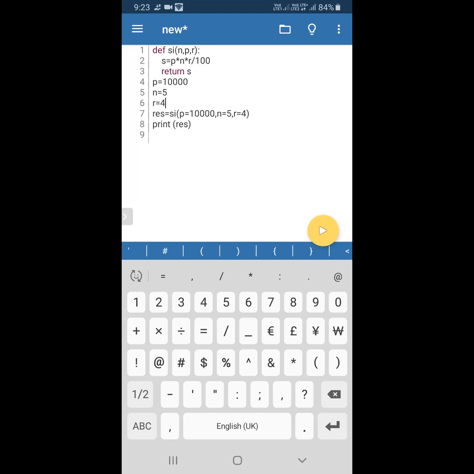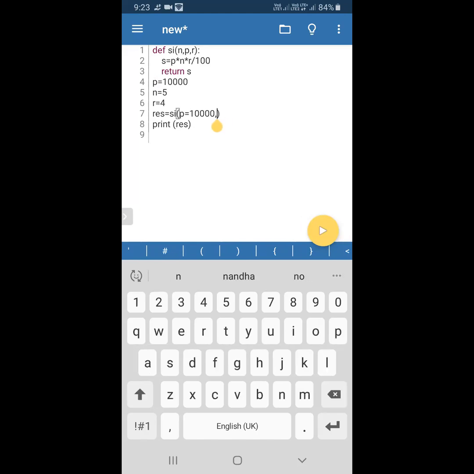So we have mentioned the values, p comma n comma r. Here we are passing the values to it. Now p comma n comma r, what type of argument? Whether it is keyword argument or positional argument or default argument.